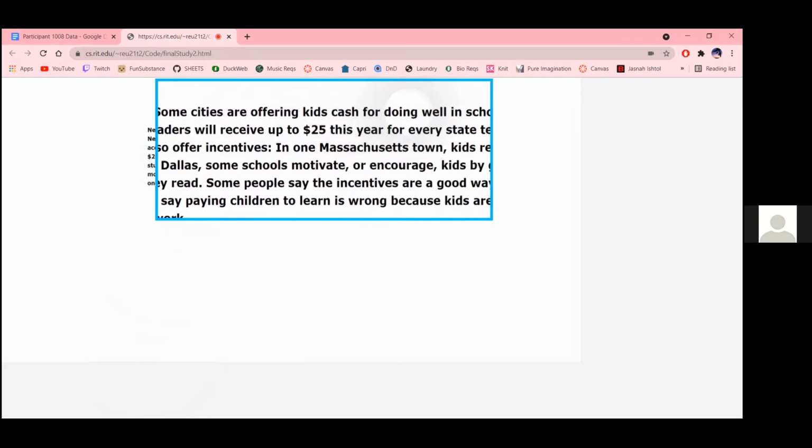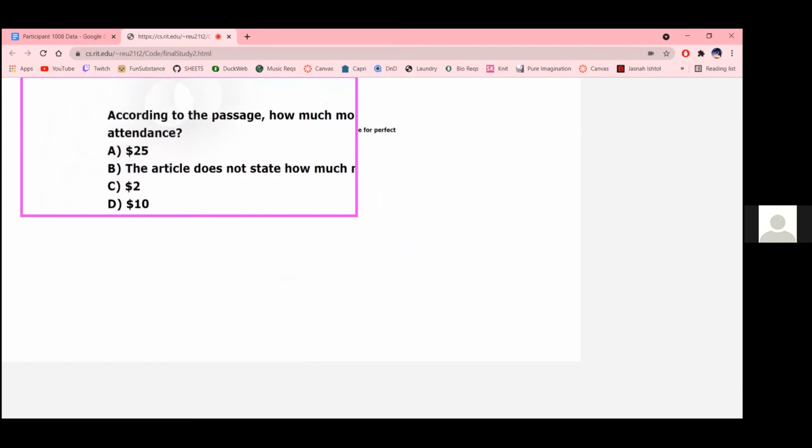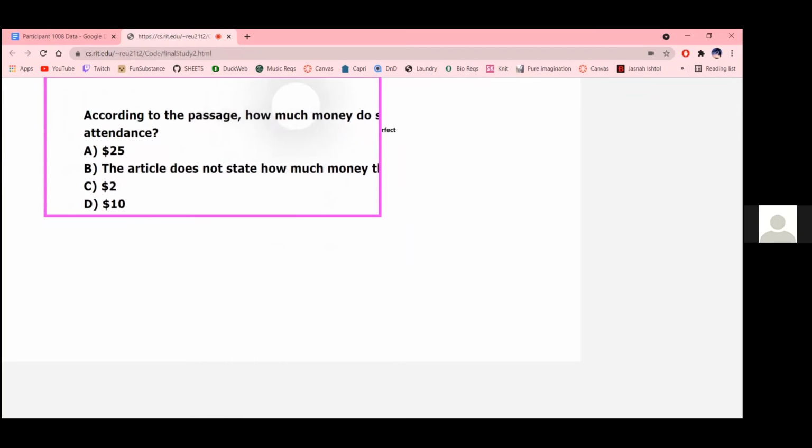The second task was a reading task. After again setting up and calibrating the magnifier, participants were asked to read 2 passages, answering a comprehension question after each passage. For both tasks, we recorded the magnifier configuration, the time spent on each subtask, and a log of the participant's gaze coordinates.